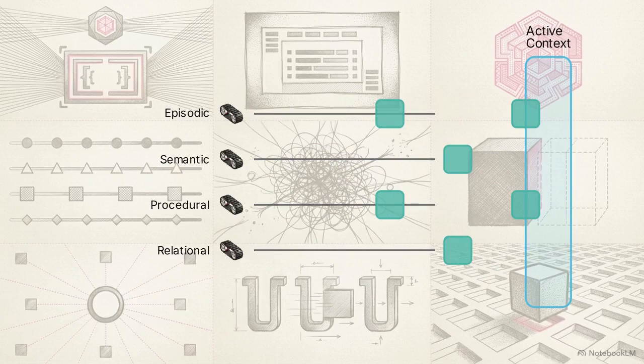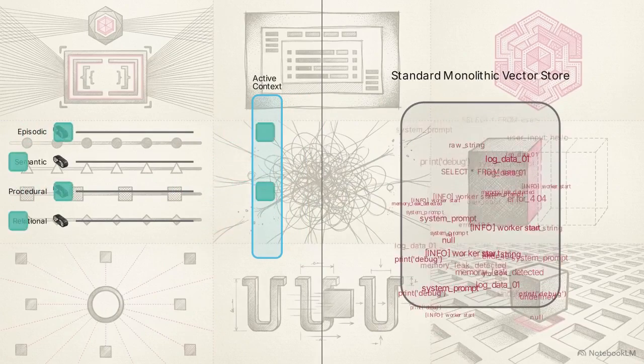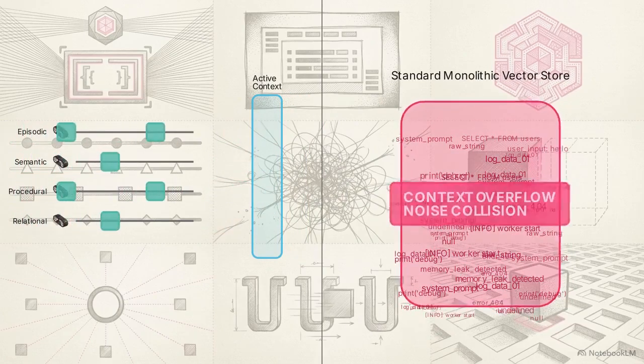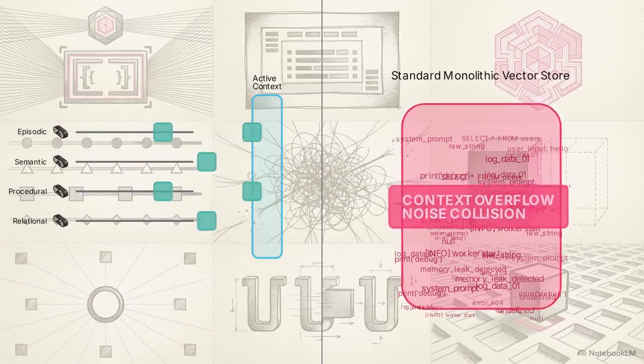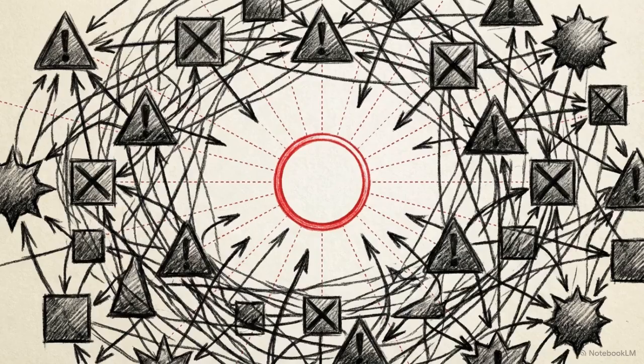Compare this targeted, scored retrieval mechanism with the brute force approach of a standard monolithic vector store, which pulls in every loosely related piece of text it can find. Routing experiences into strict subvectors ensures the agent evaluates complex, multi-step tasks using highly specific historical data rather than drowning in noise. Even with perfectly sorted memory, agents face a massive risk if their individual state interacts poorly with global data updates.